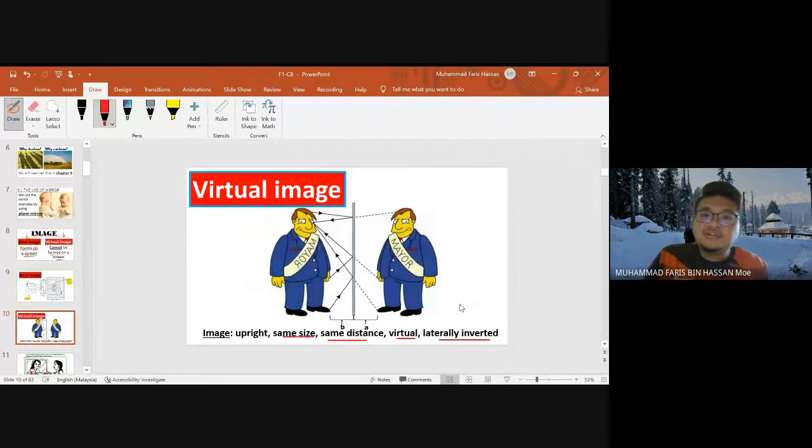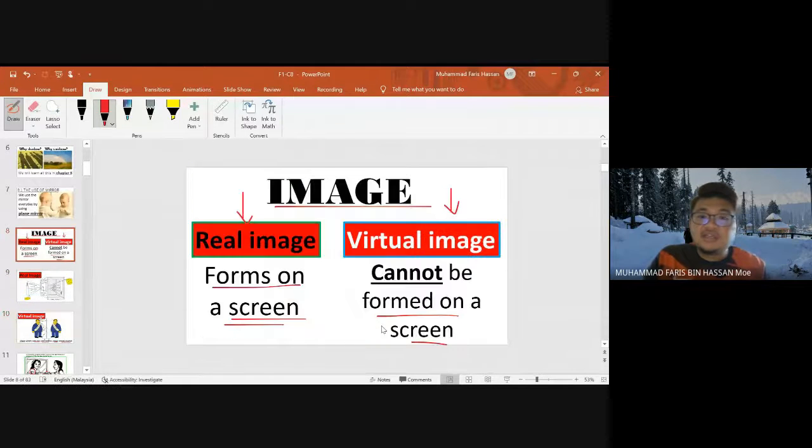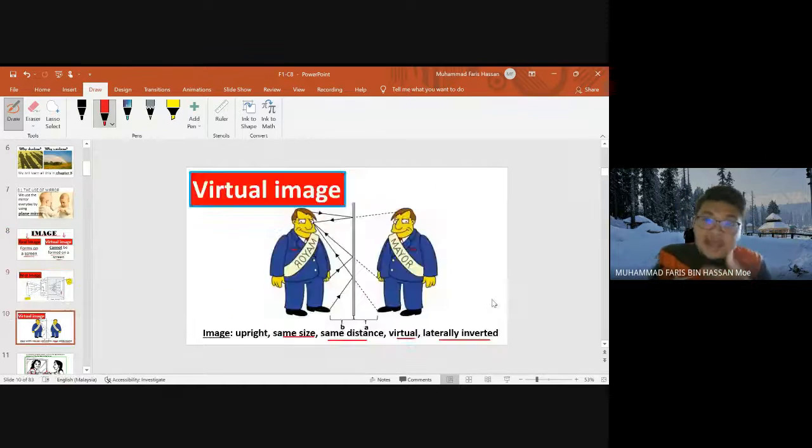And then the virtual image, which cannot be formed on a screen, means that the virtual image forms inside of the screen, at the back of the screen actually. This is how the virtual image works, where the image is upright, macam ni juga, same size, tak kecil, tak besar, same distance, and then virtual. Virtual ni maksudnya maya, and laterally inverted. So dia terbalik side by side.